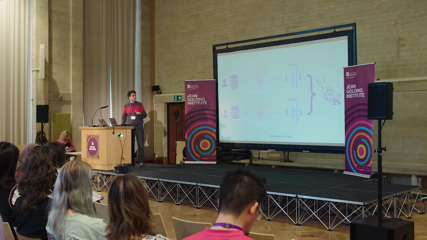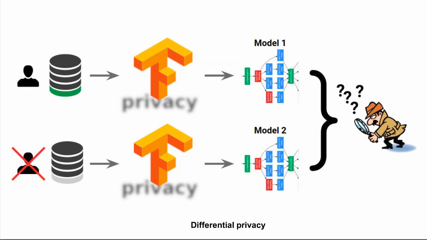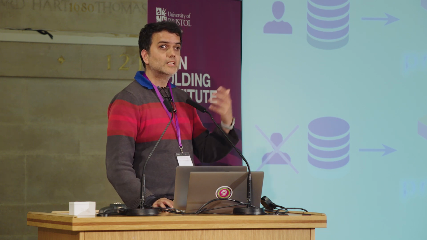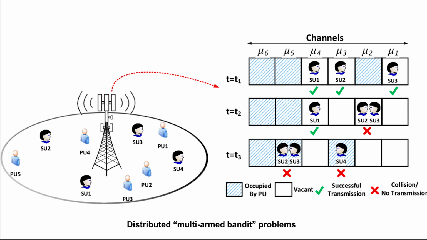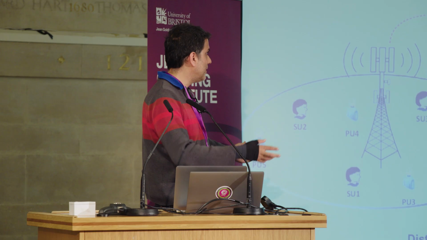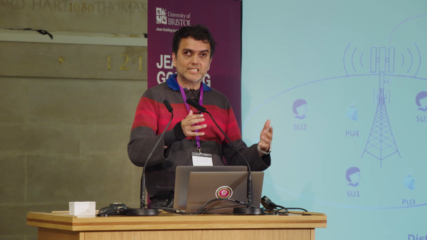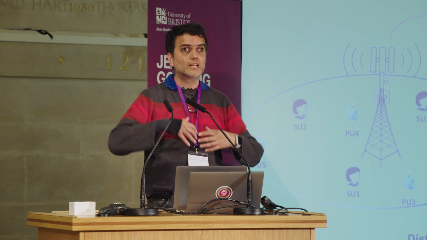And then the last couple of slides, so differential privacy. This is a deep theory that figures out how to compute information on large data sets without leaking information about any specific individual. Like you want to do a population-wide survey about incidence of cancer or something, but you don't want to leak information about a particular person's medical history. So what are the fundamental limits of this, and how do you do this in large systems? Or how do you coordinate in a manner so that, like let's say you're trying to pull together a bunch of people to communicate over a wireless system, how do you coordinate so that you can still communicate efficiently?